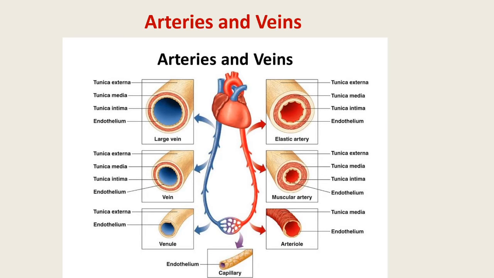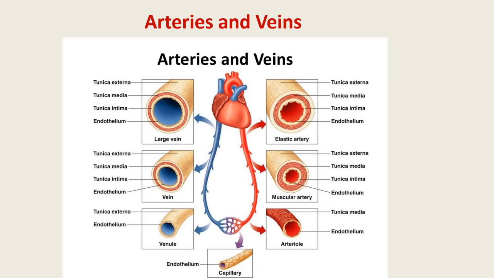These have three coats, that is the intima, media and adventitia, but their boundaries are not distinct. The entire wall is flabbier and more loosely organized than arteries, and it tends to collapse when not filled with blood. Large veins, medium-sized veins and small veins are the types of veins.